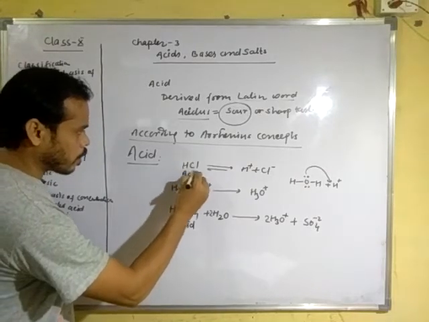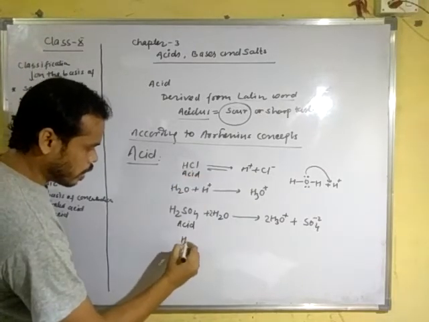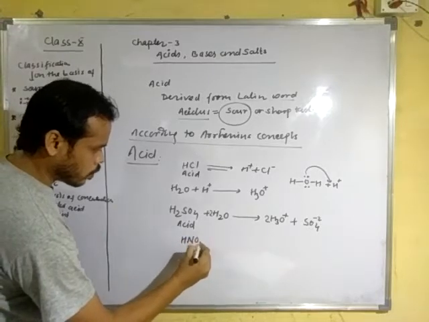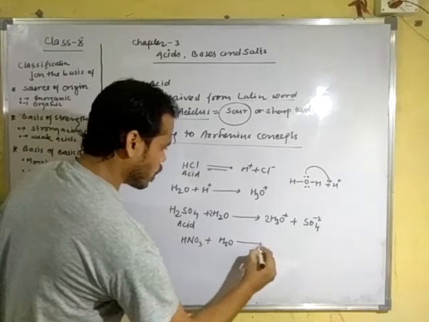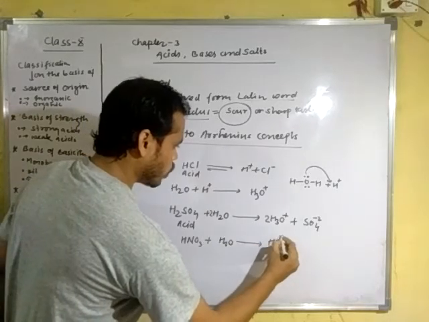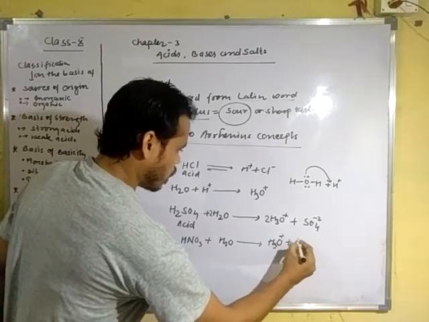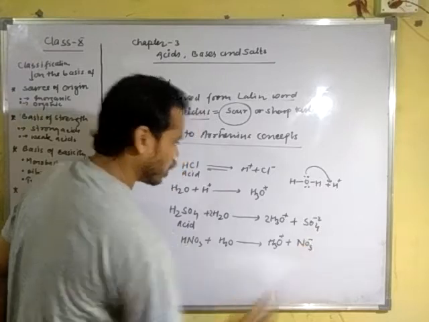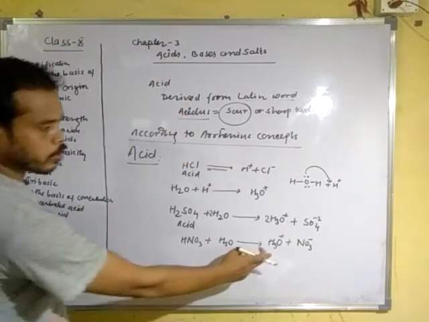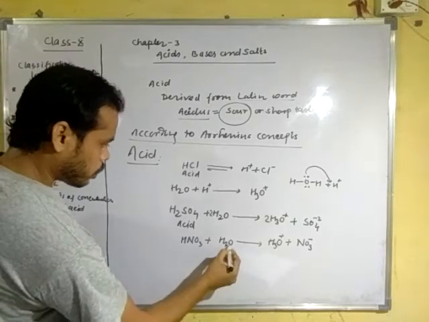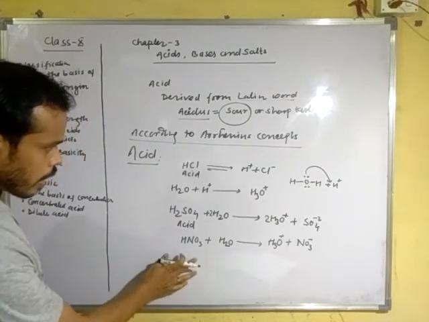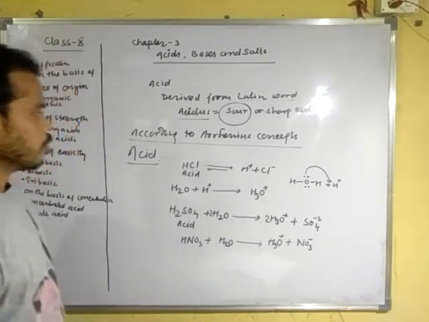Okay, acid. Let us see another example. HNO3 plus H2O gives H3O positive plus NO3 negative, the nitrate ion and the hydronium ion. Now this reaction is balanced.